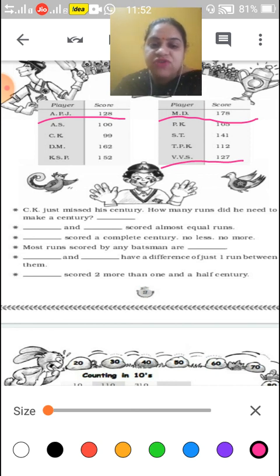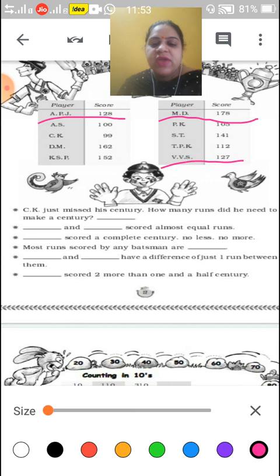Next, dash scored 2 more than 1 and a half century. Like I told you, 1 century is 100 runs and the second century is 200 runs. If we add a half century, like 50 runs, that is 150, that is 1 and a half century. So they were telling that they have scored 2 more than 1 and a half century.